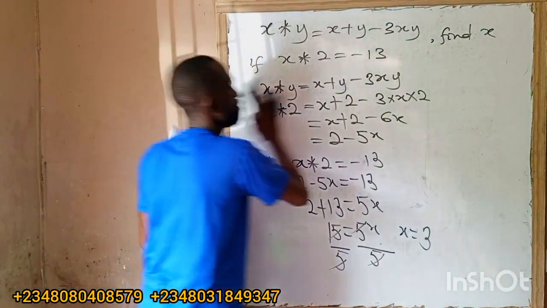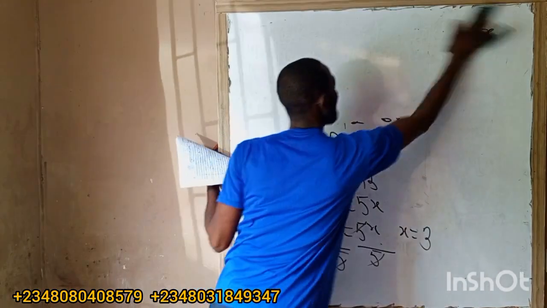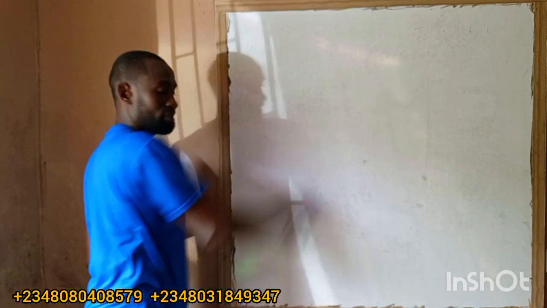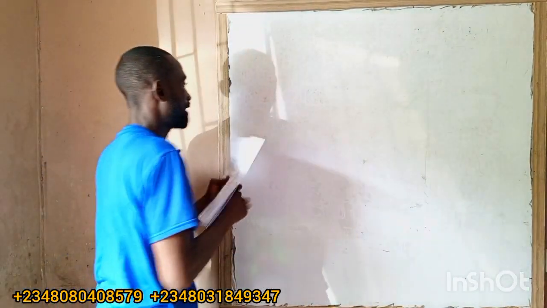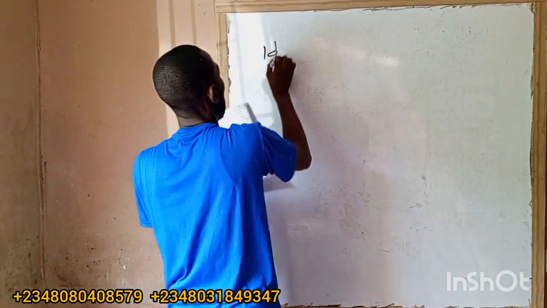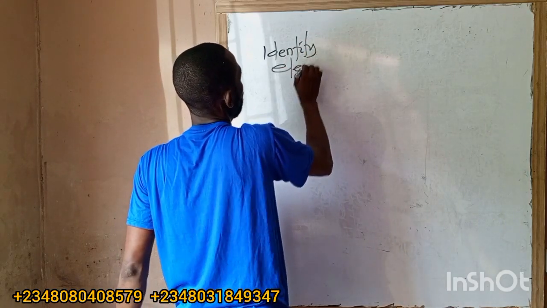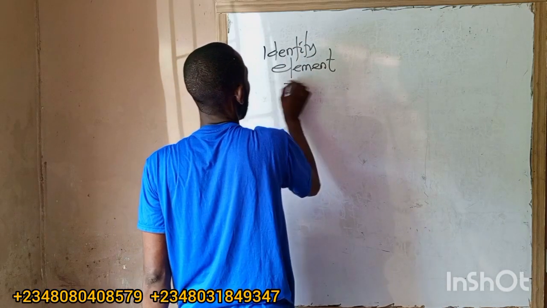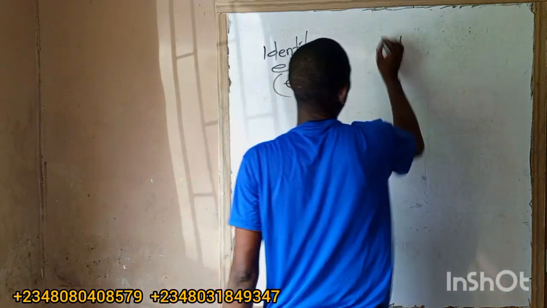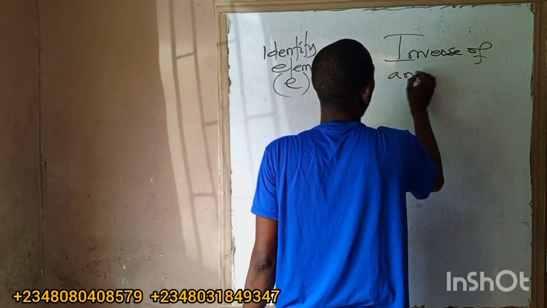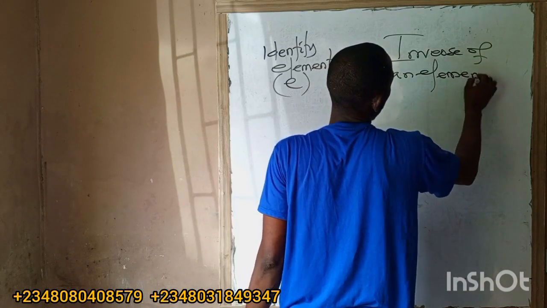So look at this. What is identity and what is inverse? Identity element. Use symbol E for it. Then I will write what now? Inverse of an element.